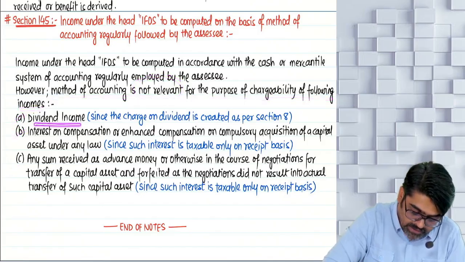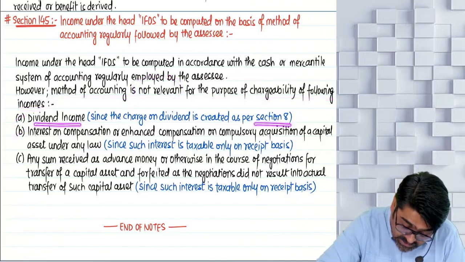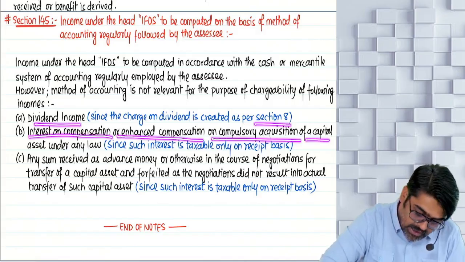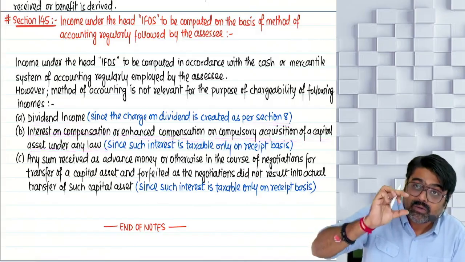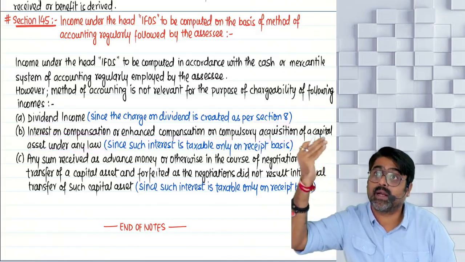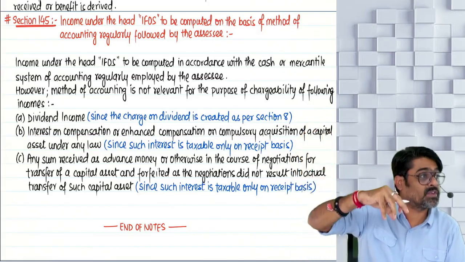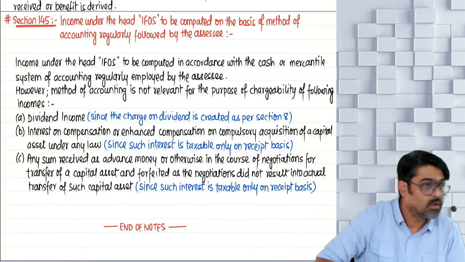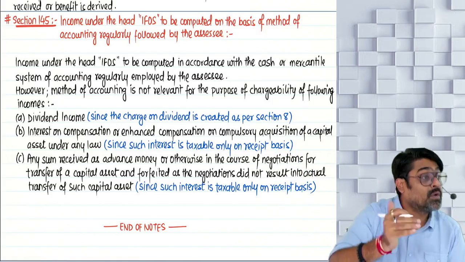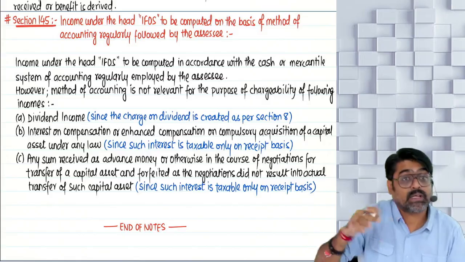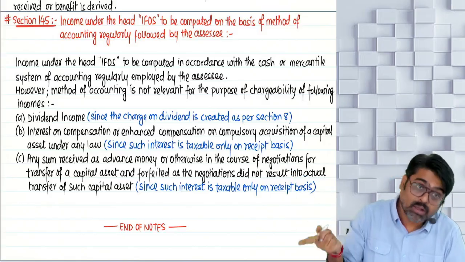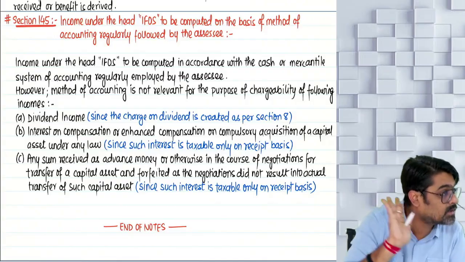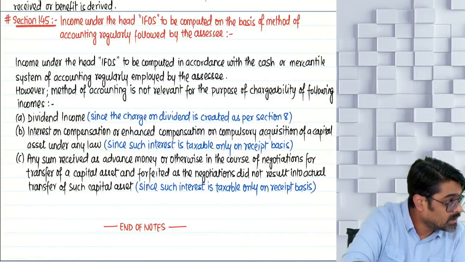Number 1, dividend income. The taxability of dividend will be as per section 8. Number 2, interest on compensation or enhanced compensation on compulsory acquisition of a capital asset under any law. The compensation or enhanced compensation will be taxable under the head capital gains. But the interest on that compensation or enhanced compensation will come under the head IFRS and will be taxable only on receipt basis. You are not supposed to see for which year you are given the interest. Interest can be given for last 3 years. So all the interest which you are receiving in this year will be taxable in this year, no matter to which year that interest relates. It will be always taxable on what basis? Receipt basis. Yes or no?